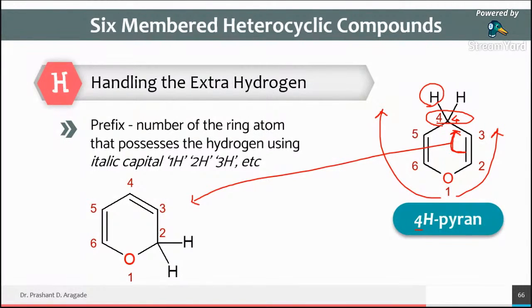No, don't bother about the other hydrogen atoms. Think only about the extra hydrogens. This rule is applicable for extra hydrogen because we already consider this an unsaturated system. So there is only one extra hydrogen. So 4H means the extra hydrogen is present at the fourth number position, and the 6-member ring containing oxygen is called pyran.